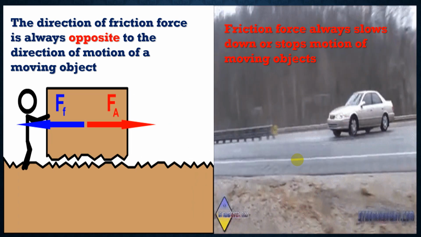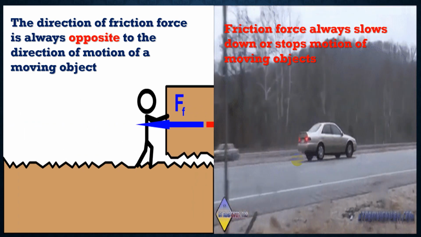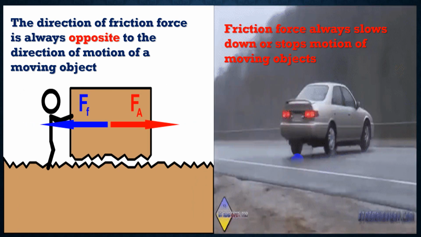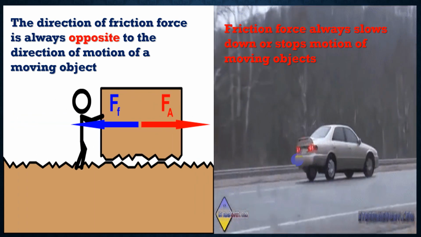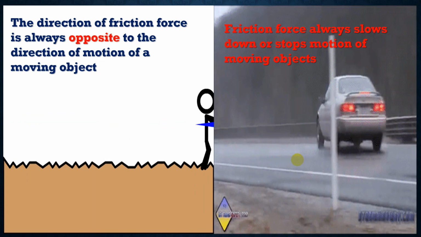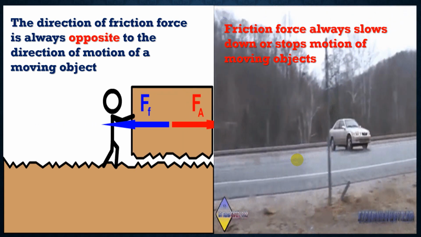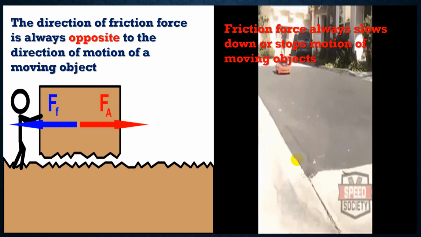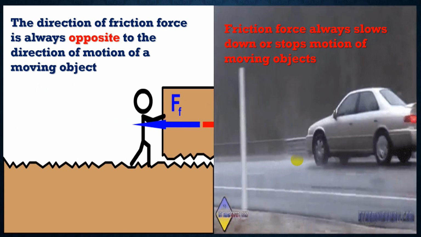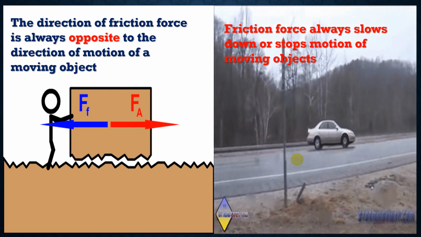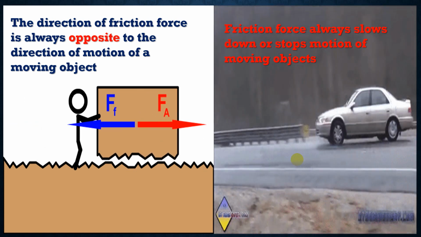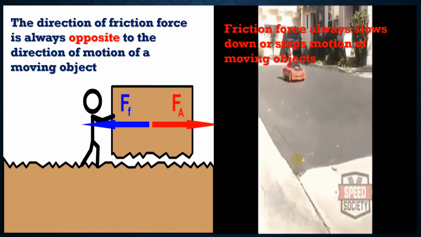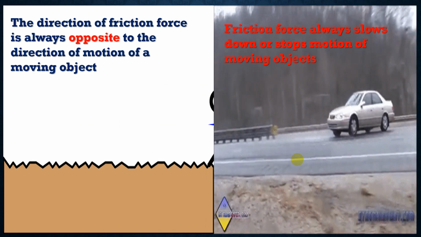Even for us while walking, the only kind of force that can help us stop moving, or slow down and stop the motion in general, is friction force. And this force is always in the opposite direction of the motion of the moving object. Okay?